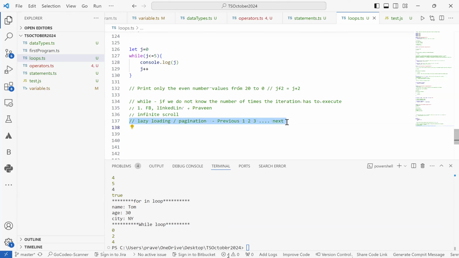So at that point of time, to work with pagination wherever it is available, we have to click on next, and at that moment we'll not have any idea how many times we have to click on the next button, right? So this is another example where we have to use a while loop to keep clicking on the next button until our element is visible on the page, right? This is again one example.